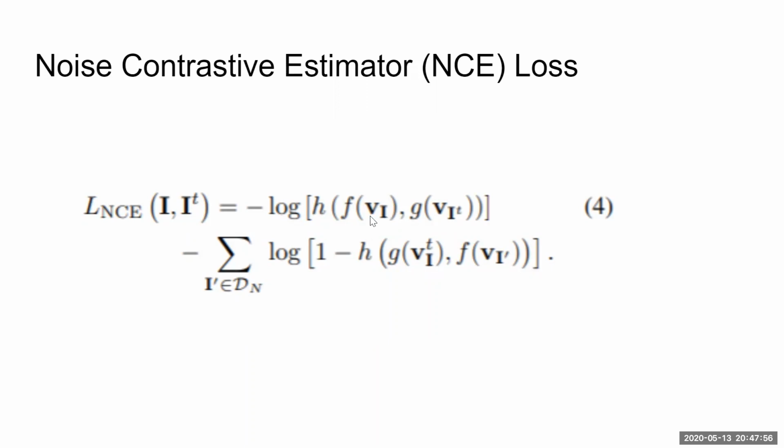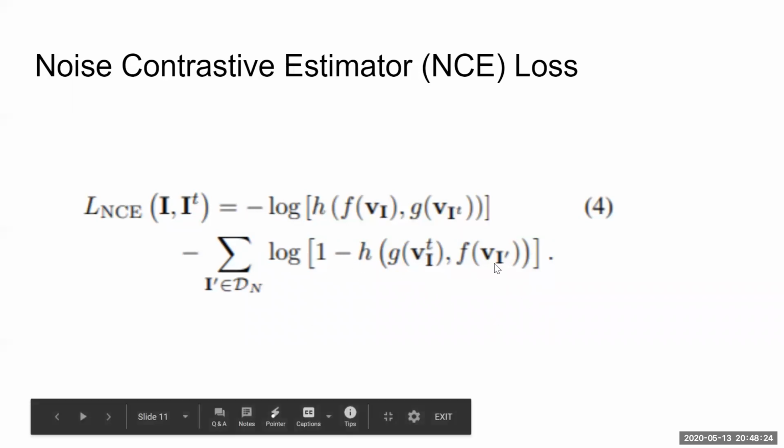The first expression ensures that Vi converges to Vi transform and that Vi is divergent from Vi dash. But we also want to ensure that Vi transform is divergent from Vi dash. So if you have a transformation of a given image, it is still different from any other image that you pick, right? So you also want to include that in your loss term. Hence you have the second term over here, and you take 1 minus that because you want it to be divergent.